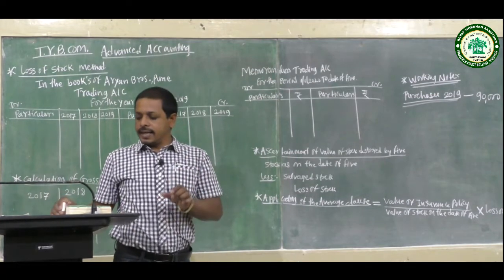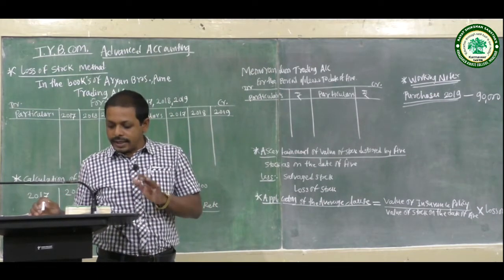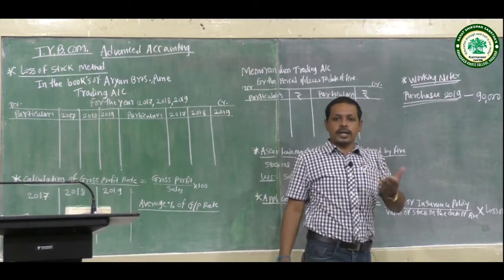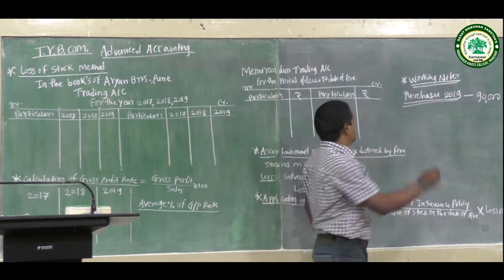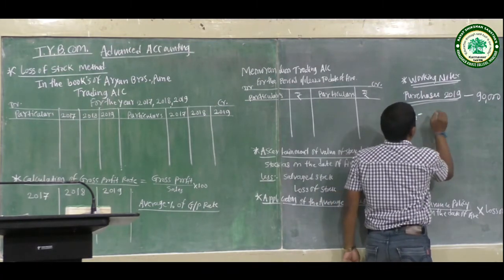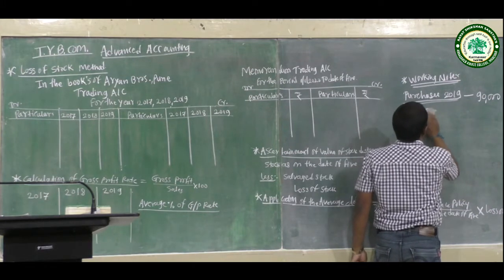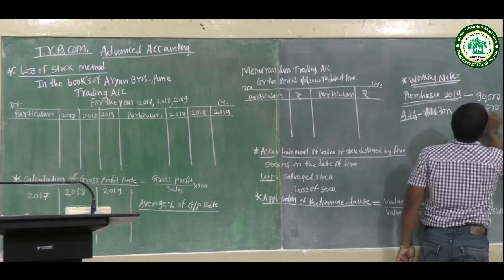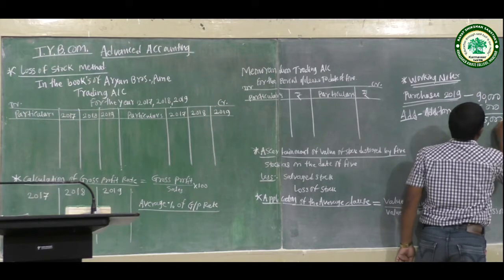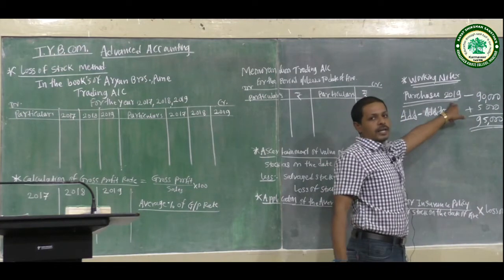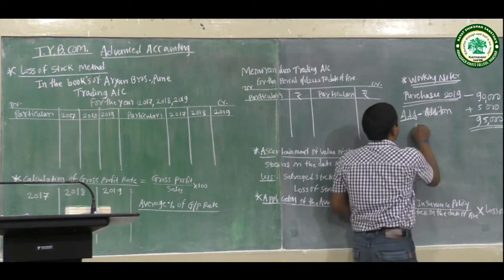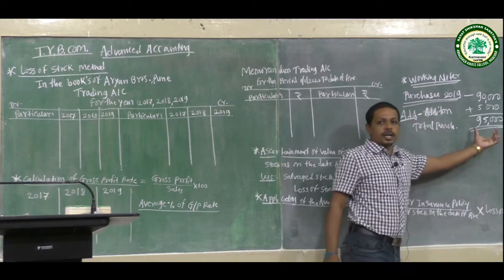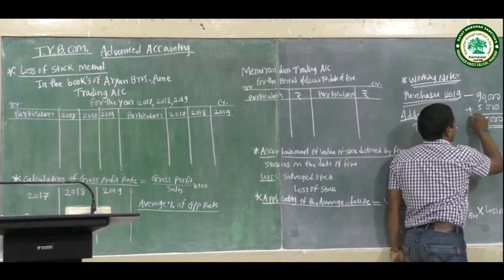During the year 2019, the closing stock included goods purchased but not recorded, rupees 5,000. We make this addition to the purchases: 90,000 plus 5,000, so total purchases for the year 2019 are 95,000 in the working notes.